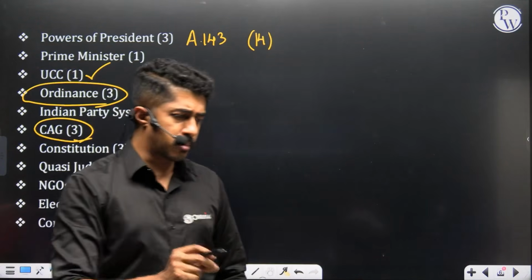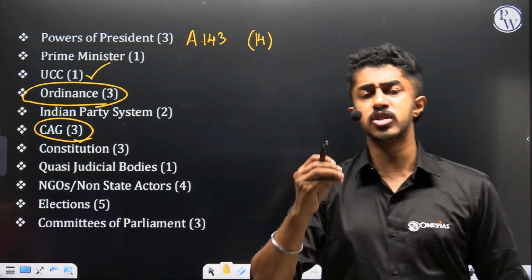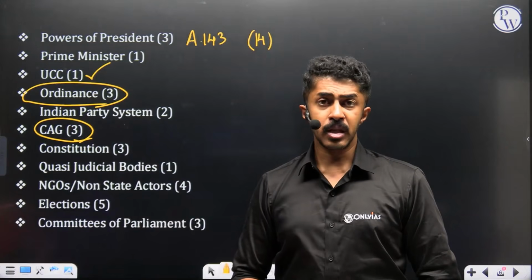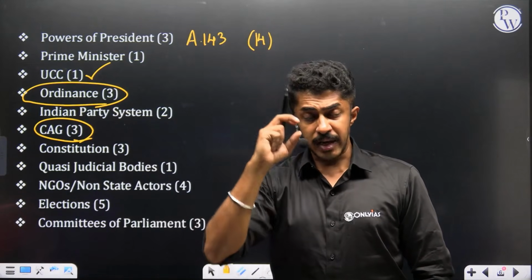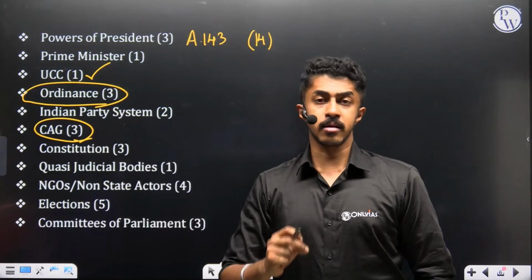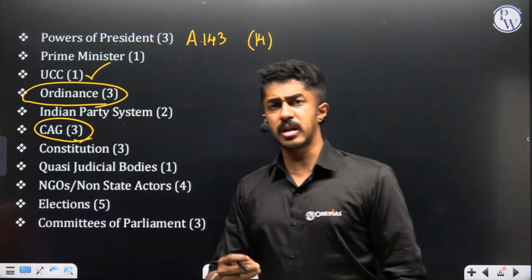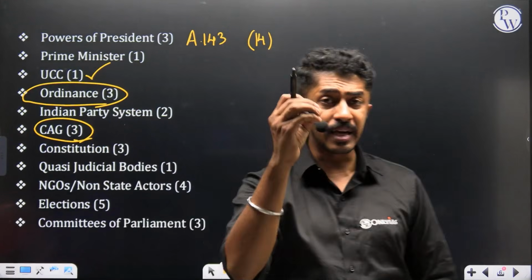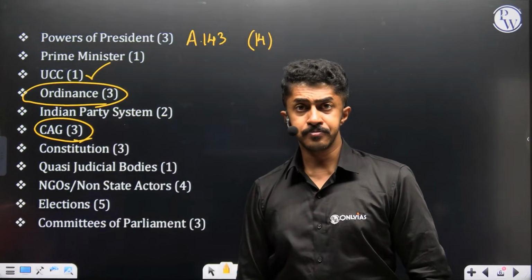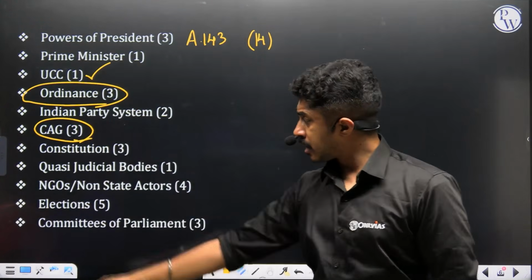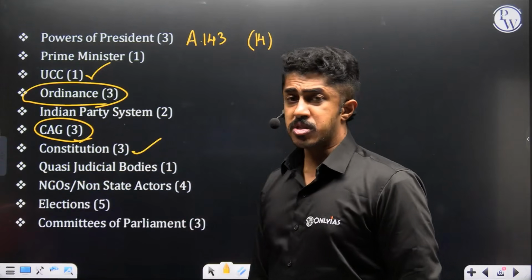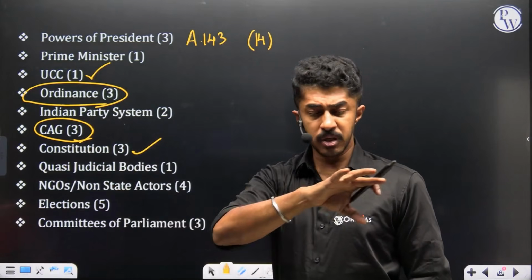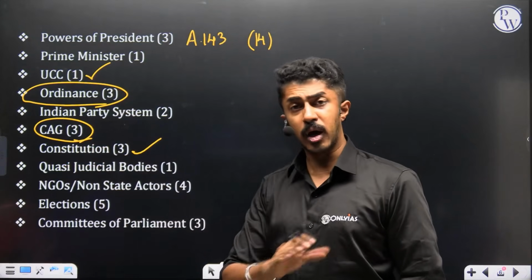One of the major problems that people have when it comes to their GS2 paper is that they forget to write the names of the articles. They forget to write the current data there. The suggestions or solutions, whatever they give, sometimes are redundant. That is, they are at least 10 or 15 years old. You need to give the latest solution, latest suggestion. Getting the point here? Constitution, you have 3 questions coming from it again. So the entire polity chapter, like I told you, preamble, the first chapters, etc., all that you have to read again.